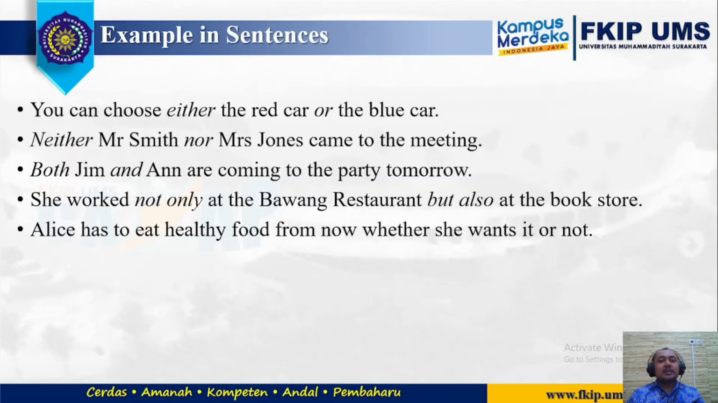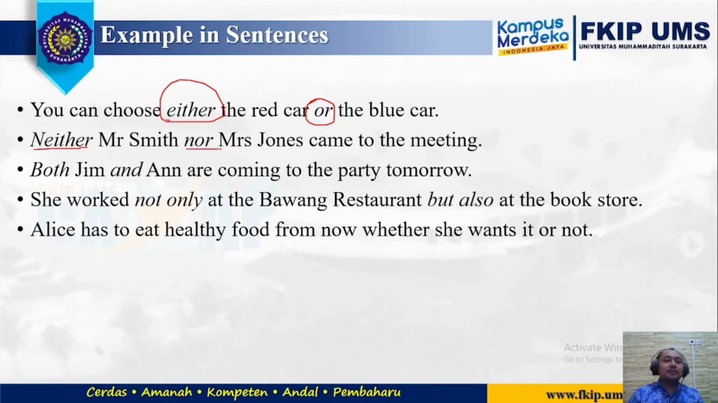This is the examples I have already provided to you. Number one, you can choose either the red car or the blue car. Here we are using either, and after that the conjunction will be or. You can choose either my money or my love, for example. And then, neither Mr. Smith nor Mrs. Jones came to the meeting. Neither and nor.